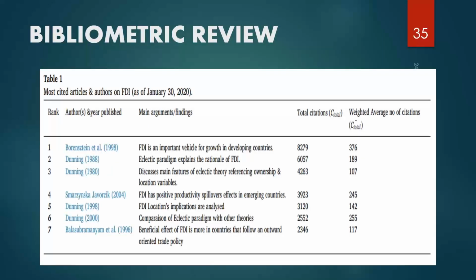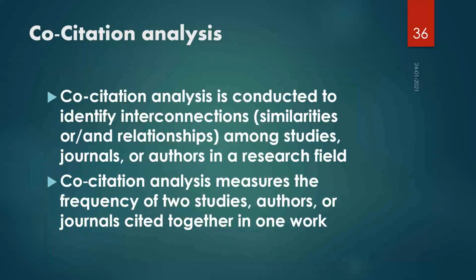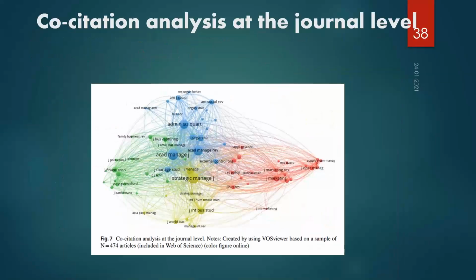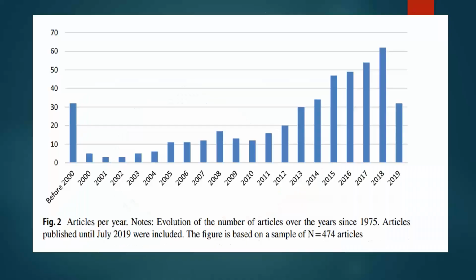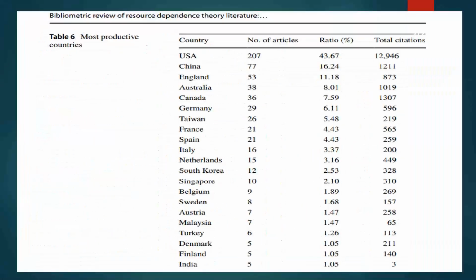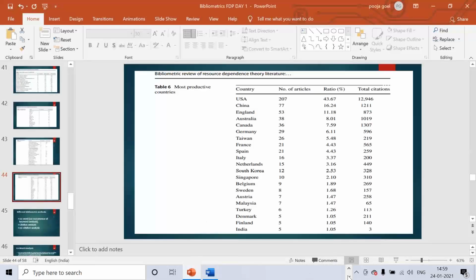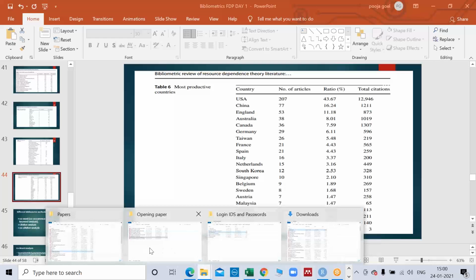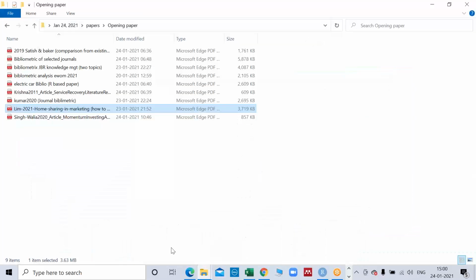So this is some kind of reporting, and I'll show you in the paper only. These are some snapshots, and I'll be talking about these things maybe when we do the hands-on. Right now I'm just showing you a few visualizations. You must have seen them, but I'm showing them to you. This is a few reportings. Let me show you a few papers on how we can publish through bibliometrics.